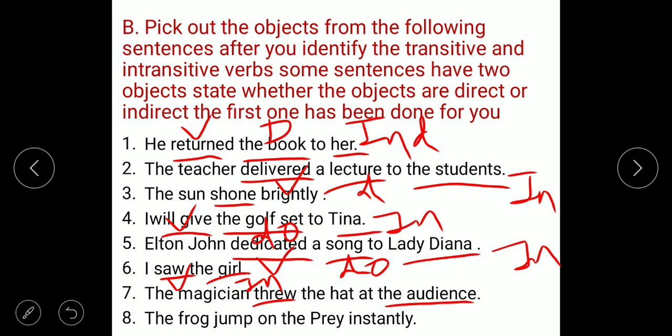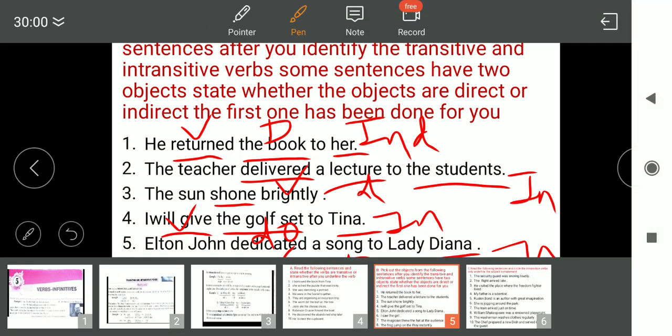The audience. The audience is the indirect object. Hat is the direct object and threw is the transitive verb. The frog jumped. Jumped is the verb. The frog jumped on the prey instantly. So it is an intransitive verb. Understand?